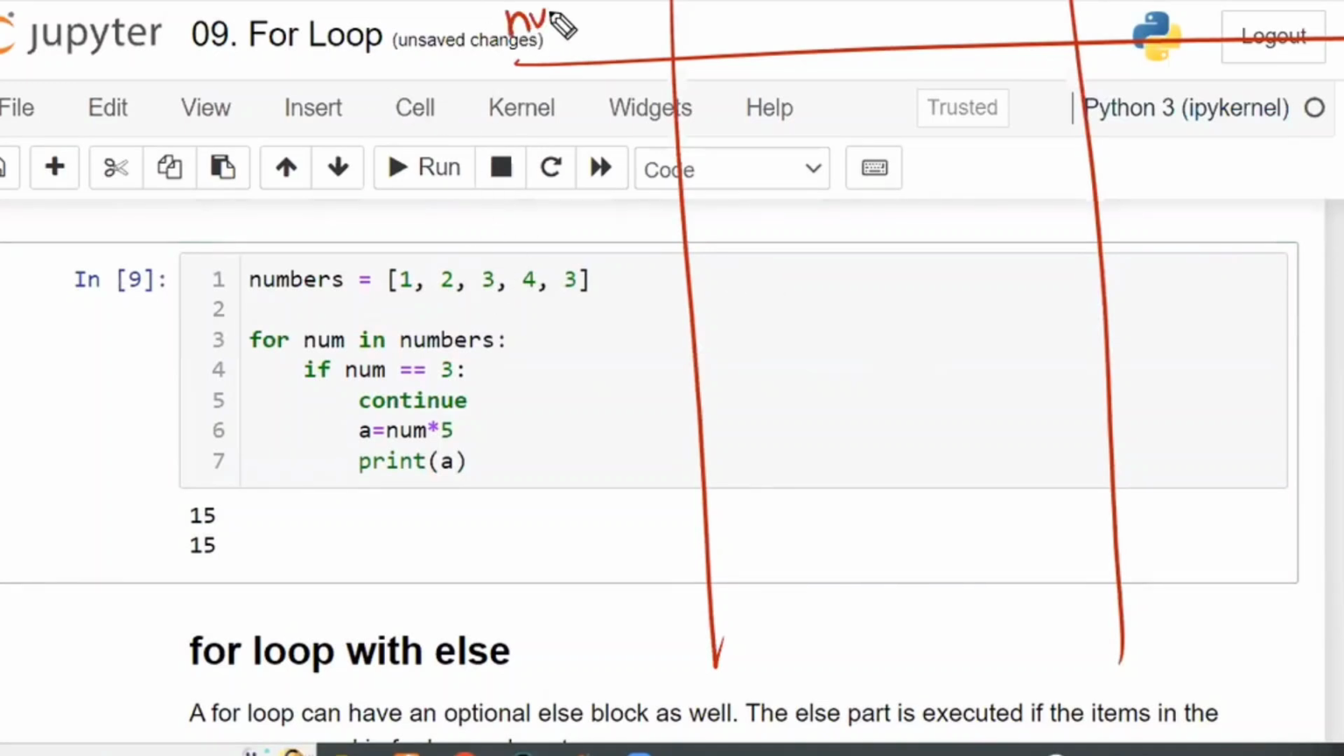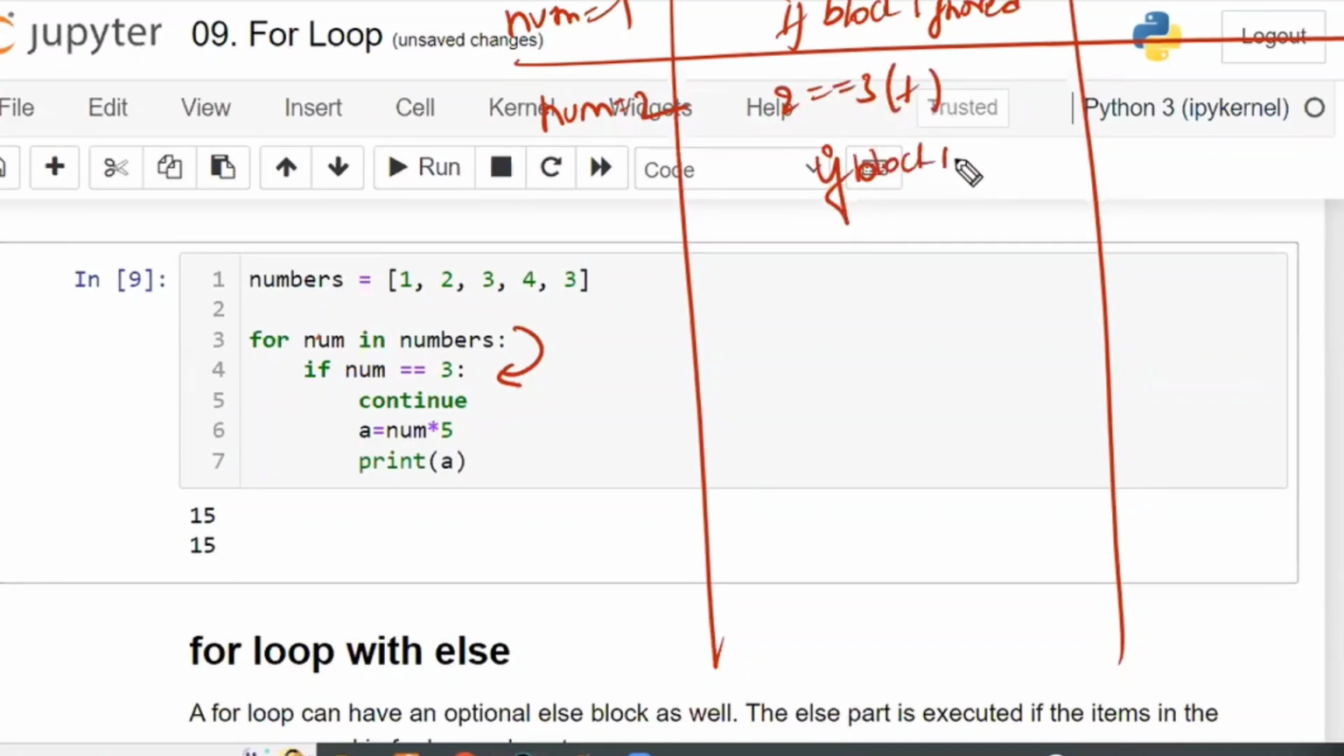Right? Num is equal to 1. Again, you are starting from num is equal to 1. First, you are entering into the loop, that is the for block. Within that, 1 is equal to 3. Is the condition true or false? False. False means if block ignored. You have to write in your notes very clearly: if block ignored. Next, write num is equal to 2. 2 is equal to 3. Again, the condition failed. Ignore the if block, because the condition has failed.